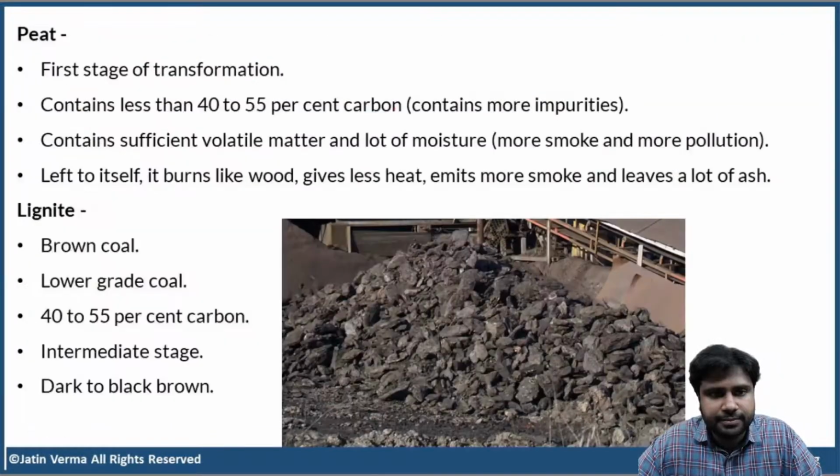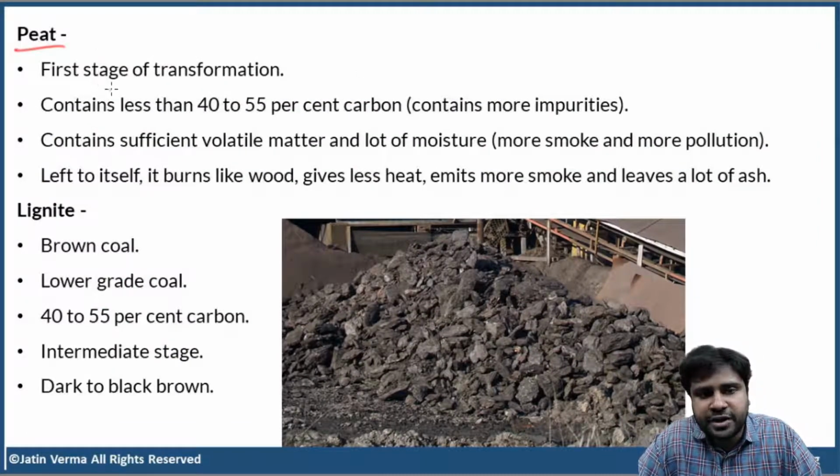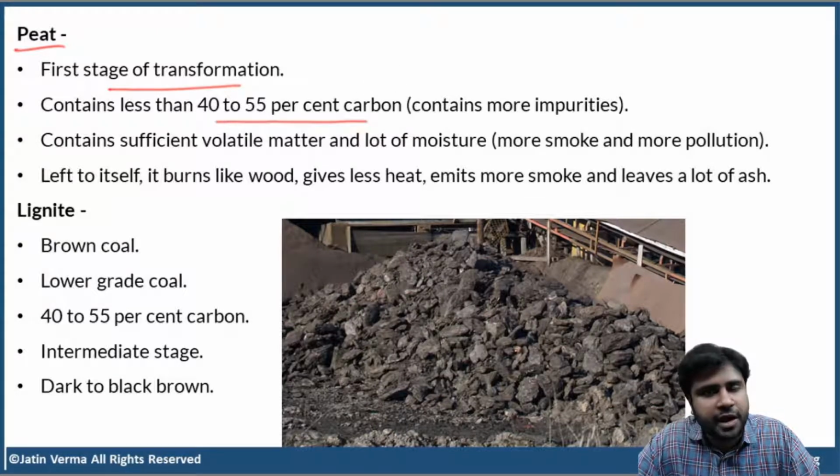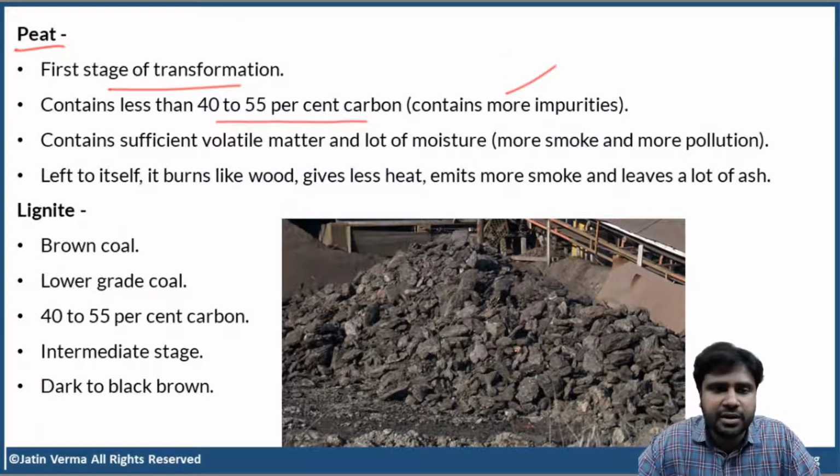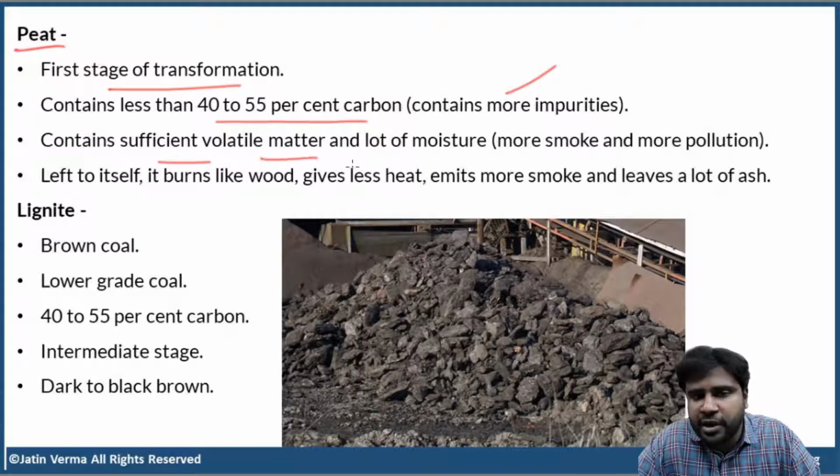Now, peat. Peat is the first stage of transformation. Now, peat contains less than 40 to 55% carbon. That means peat contains a lot of impurities. So, peat contains sufficient quantities of volatile matter and a lot of moisture because we are talking about swamp and organic matter.